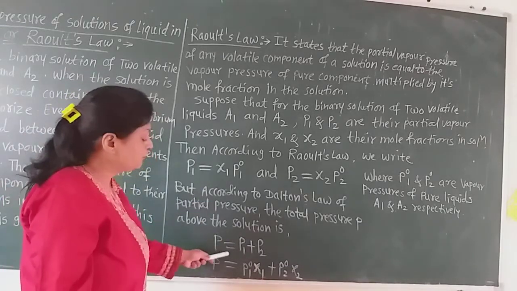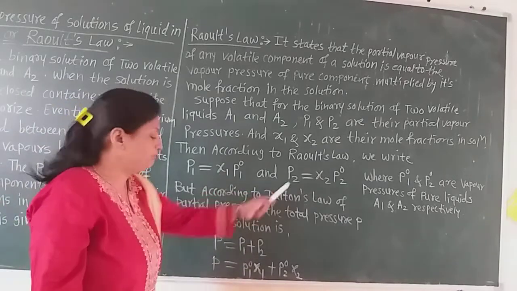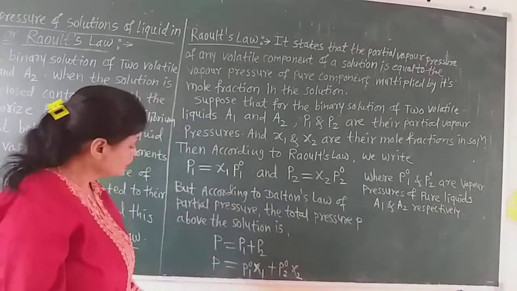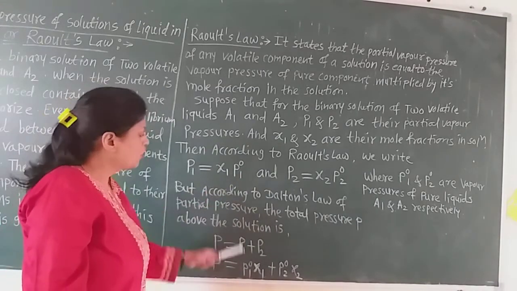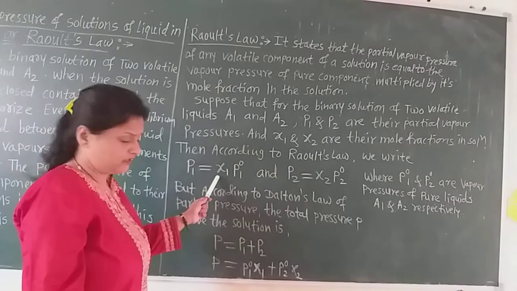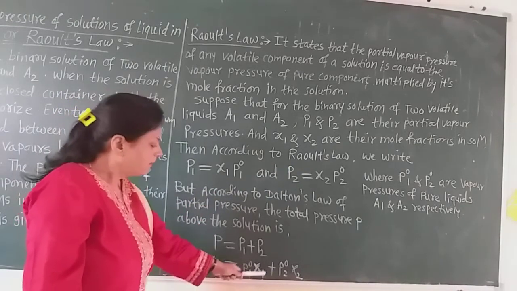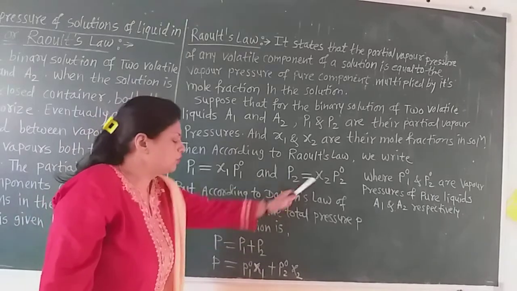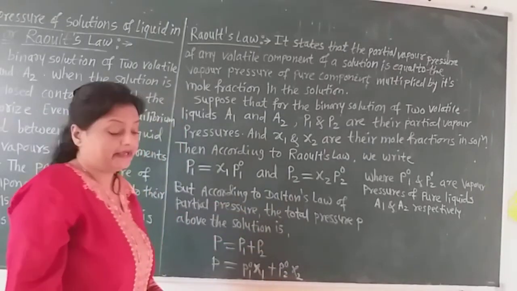Now substitute the values of P1 and P2 in this equation. P1 is X1 into P01, so P is equal to P01 into X1 plus P02 into X2, because P2 is equal to P02 into X2.